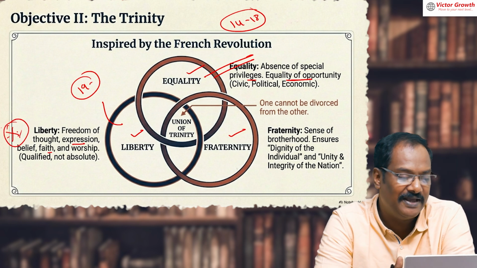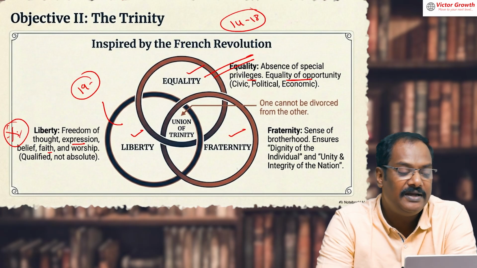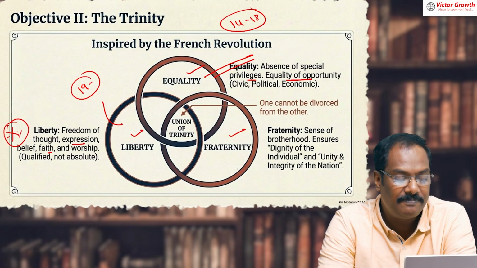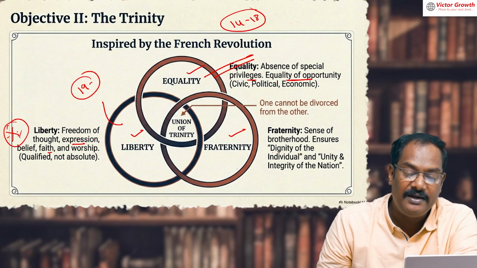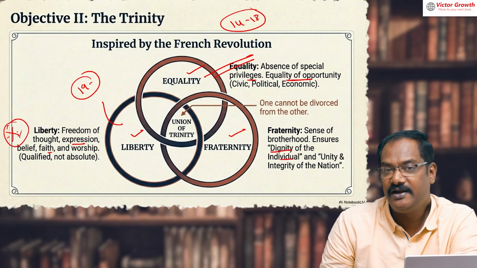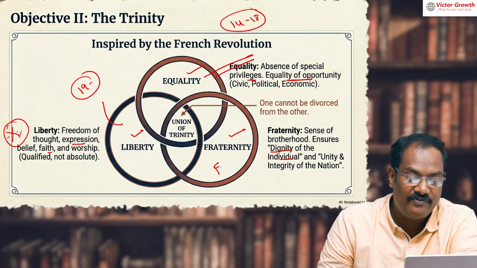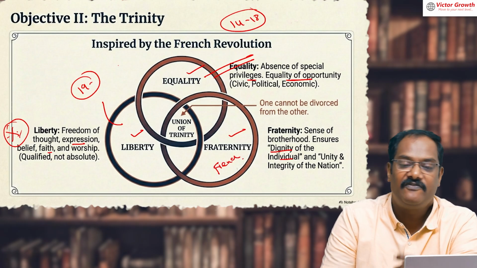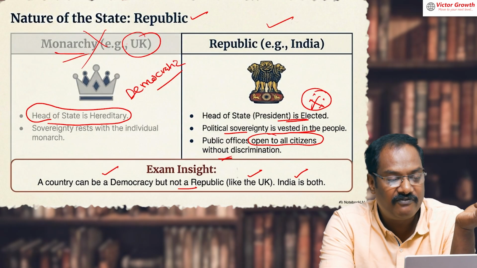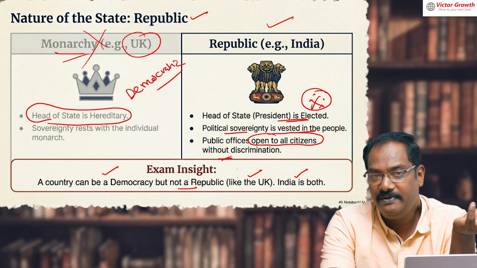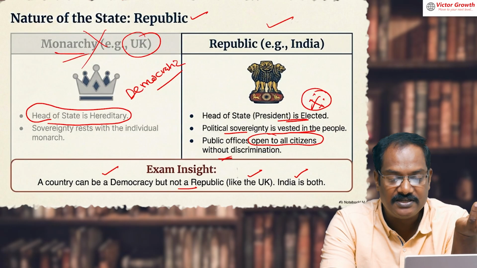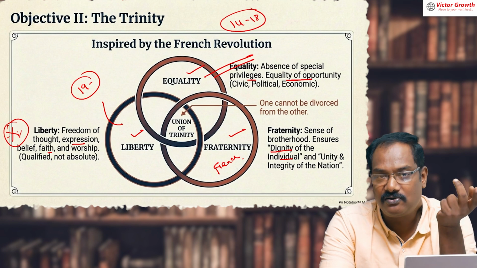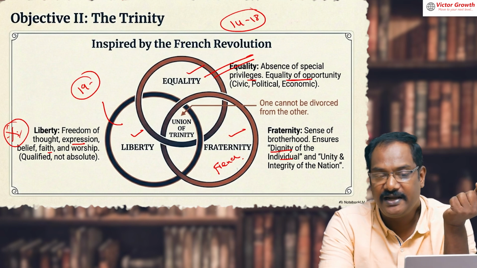What are the freedoms we have got? Freedom of thought, expression, belief, faith, and worship. Then we have fraternity, brotherhood, which I told you already: dignity of the individual, unity and integrity of the nation. This we have taken from the French Revolution. So apart from justice, and the concepts of republic, socialist, democratic, and secularism, we also have three important concepts: equality, liberty, and fraternity.